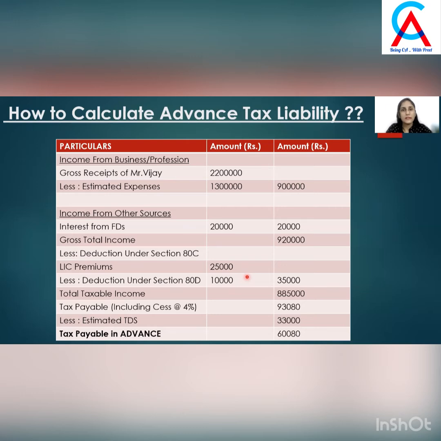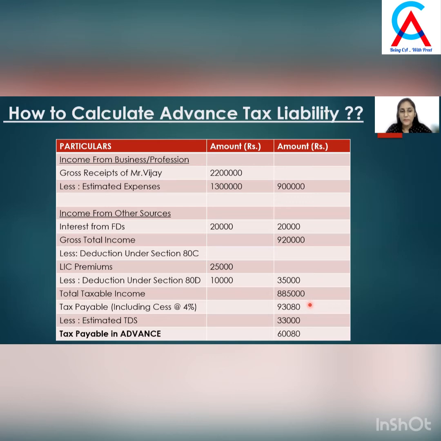So he'll be getting the deduction of both 25,000 and 10,000, that is a total deduction of 35,000. Therefore, after deducting these deductions, his total taxable income will be 8,85,000 and the tax payable on the same, including cess of 4%, will be 93,080 rupees.